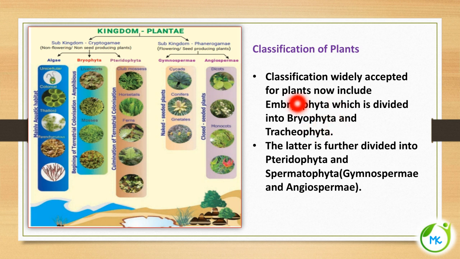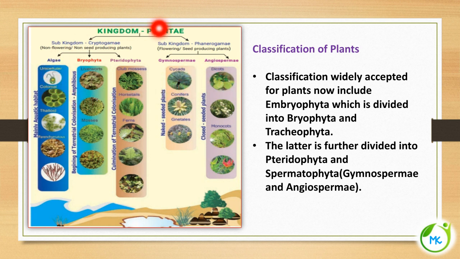Classification of plants. The classification widely accepted for the plants includes Embryophyta, which comprises Bryophyta and Tracheophyta. Bryophytes are a group of organisms said to be the first amphibians of the plant kingdom. And the Tracheophyta includes pteridophytes and spermatophyta. The first land adapted plants are called pteridophytes, and spermatophytes are nothing but seed bearing plants. Under seed bearing plants itself we have gymnosperms and angiosperms.